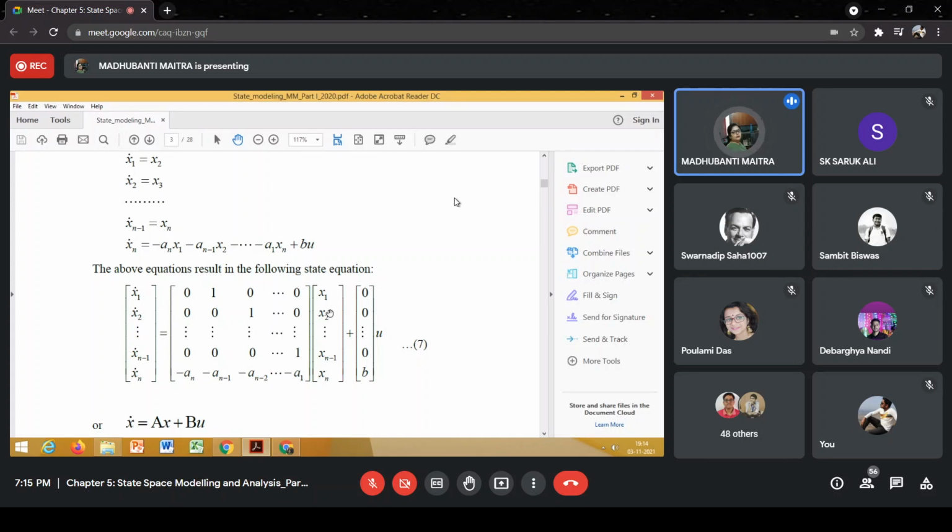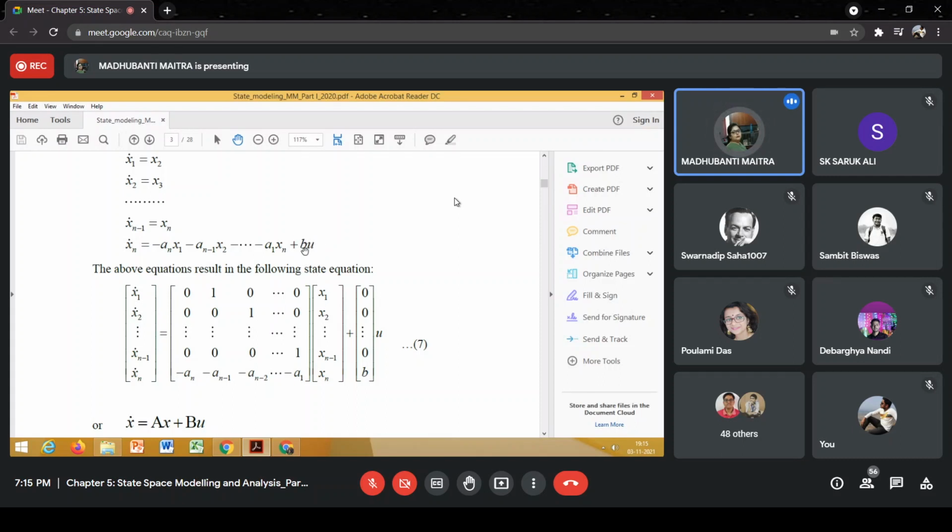So x1, x2, xn minus 1, xn. Here you see, the coefficients are minus an, minus an minus 1, minus an minus 2, minus a1, right? And the last term is plus bu.